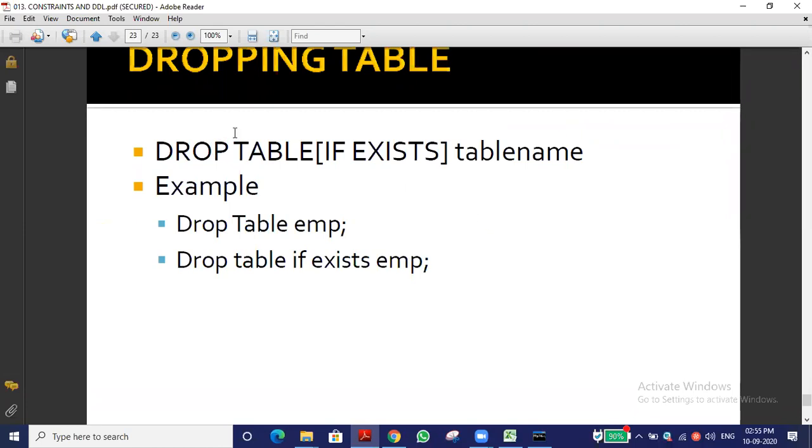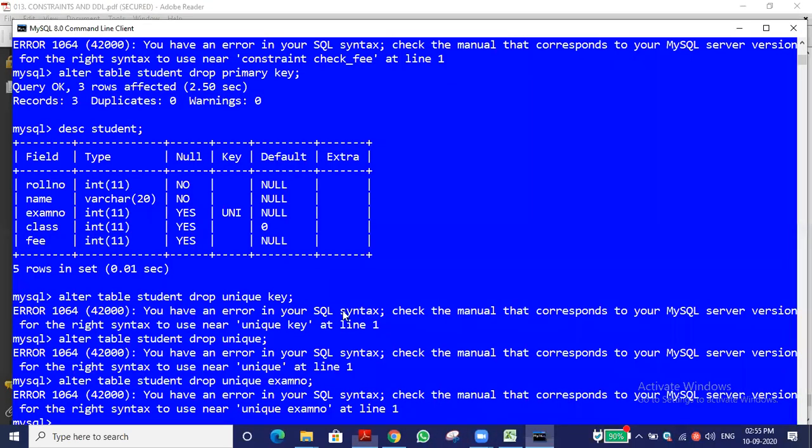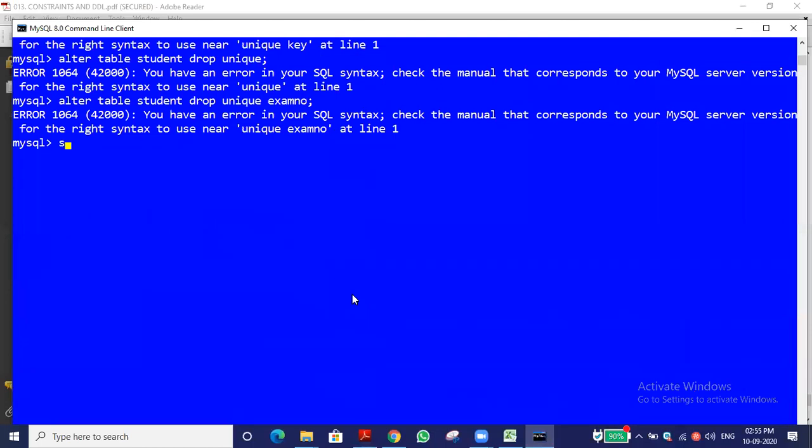If you want to delete a table, this is the syntax: drop table, table name. Let me try with another table. I'm just using the show tables command.